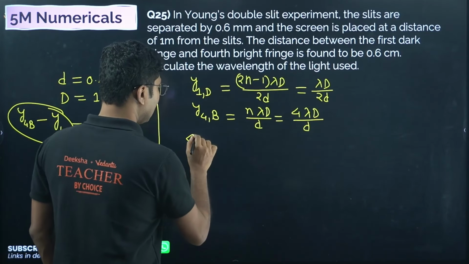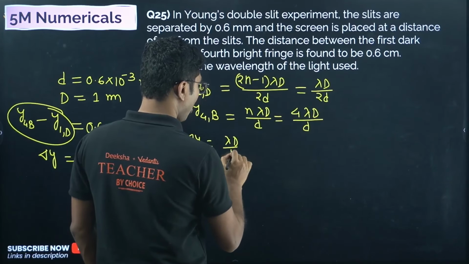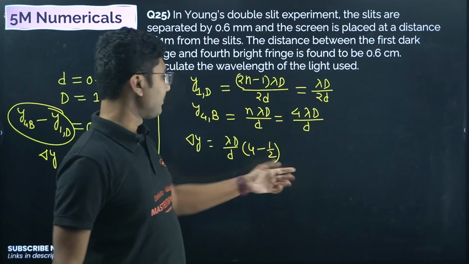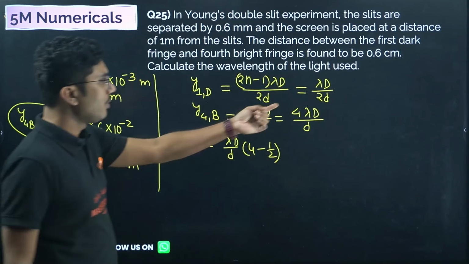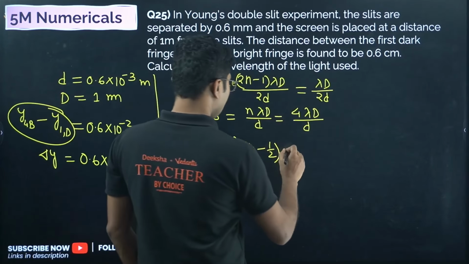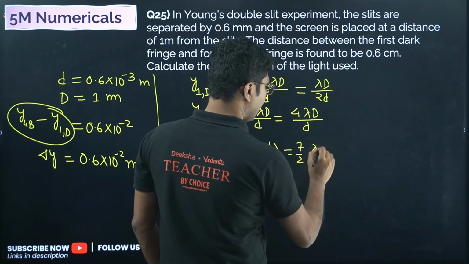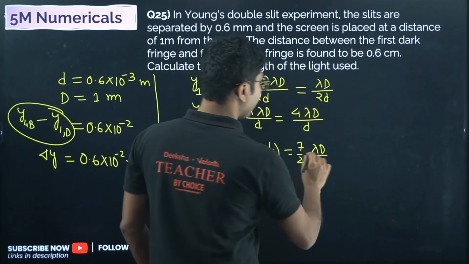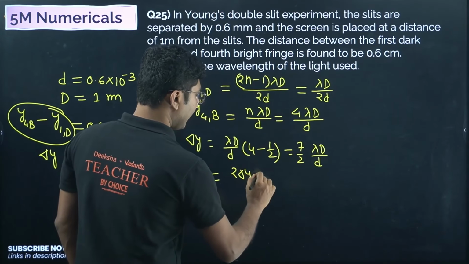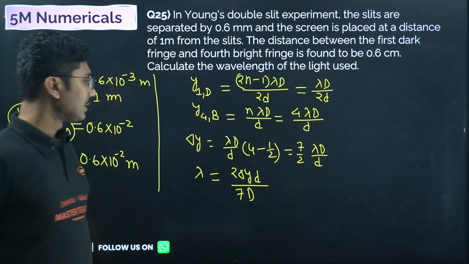So what is delta y? As you can see, the fourth bright is bigger. So lambda D by small d is common and you get 4 minus half. If you find the distance between them, you have to take this one first minus the other one. Lambda D by small d is common. So 4 minus half is 8 minus 1, 7 by 2. So delta y is 7 by 2 lambda D by d. Now what are we trying to find? We are trying to find the wavelength. So lambda equals 2 delta y into small d divided by 7 capital D. This is the simple formula.